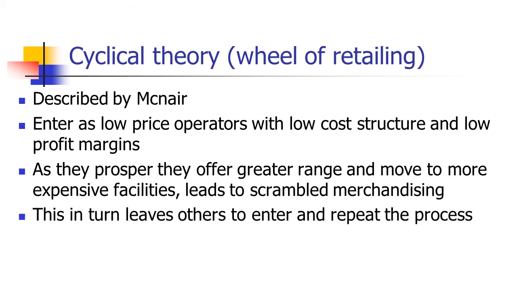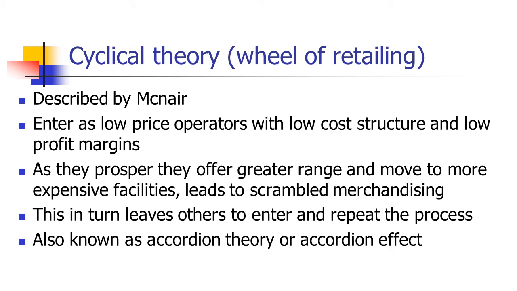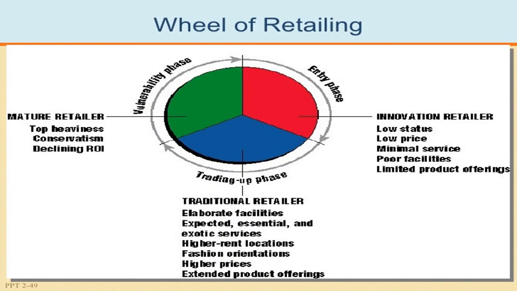This in turn leaves room for others to enter and repeat the process. So this is the cyclical theory, also known as accordion theory or accordion effect. This is how it is. This is the idea or the concept of your retailing theory. We have entry phase, trading up phase, and vulnerability phase.